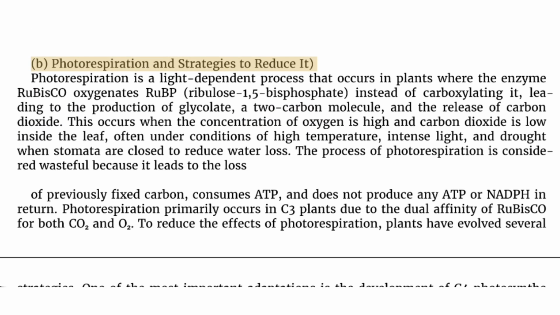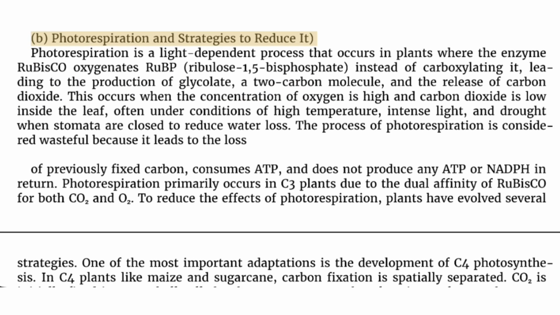B. Photorespiration and strategies to reduce it. Photorespiration is a light-dependent process that occurs in plants where the enzyme rubisco oxygenates RuBP, ribulose-1,5-bisphosphate, instead of carboxylating it, leading to the production of glycolate, a 2-carbon molecule, and the release of carbon dioxide.